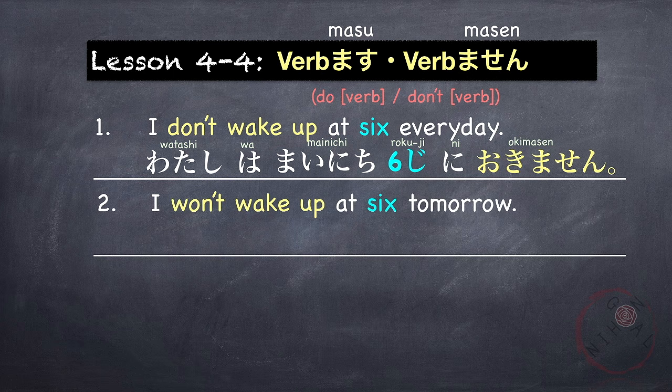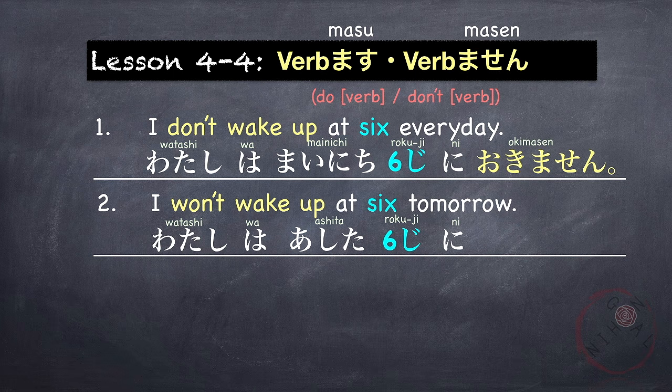Another example, if you are not going to do a certain thing in the future, I won't wake up at 6 tomorrow. 私は明日6時に起きません. You'll probably wake up at 7. 明日7時に起きます.